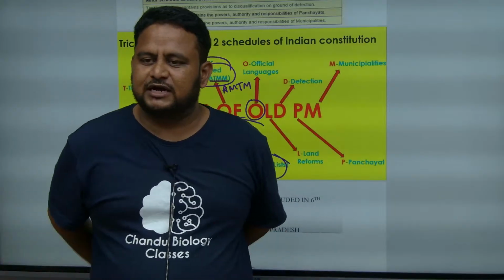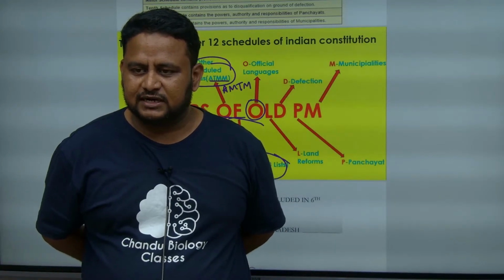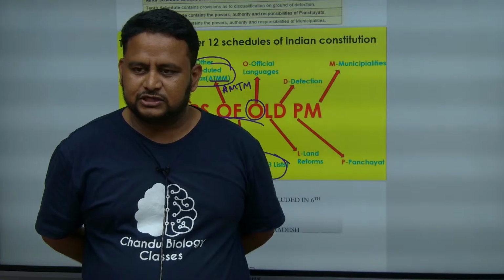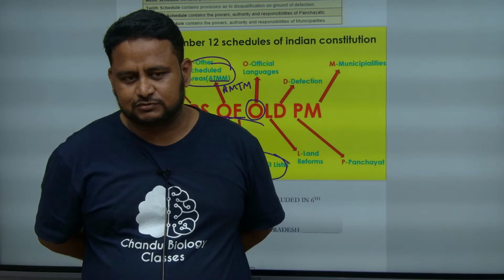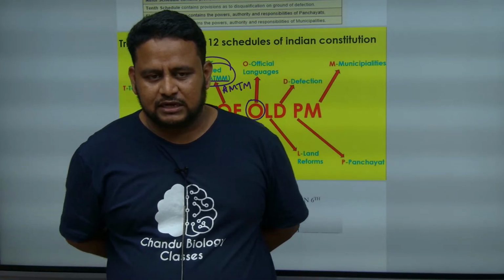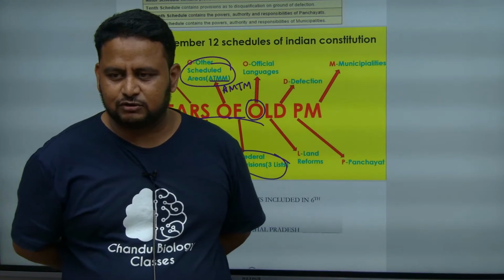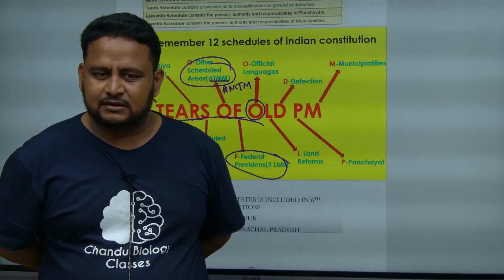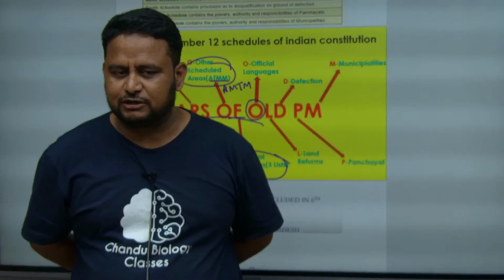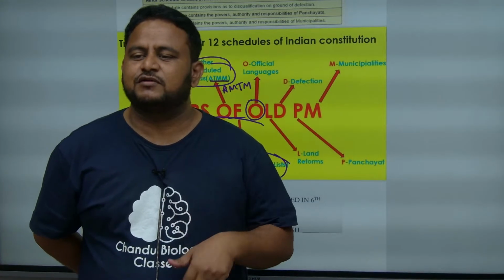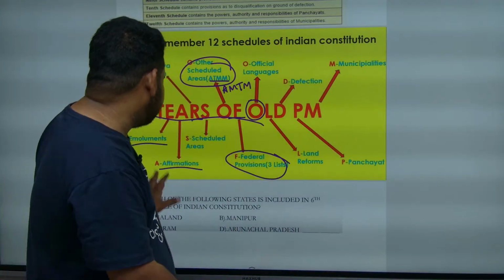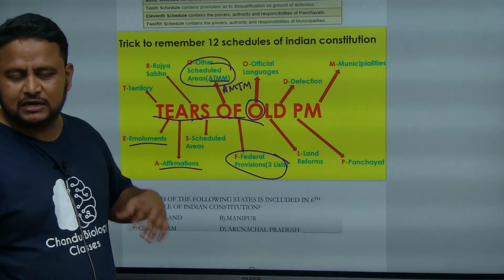Okay, part 1 to 10. You remember like how? You can directly fly from US to UP to meet the child of Sachin. Next is what? Read from start to end for success. That is part 11 to 16. Part 17 to 22 is an elephant met an ant and trampled it suddenly. So when it comes to schedules, you have to remember it as what? Tiers of old PM.